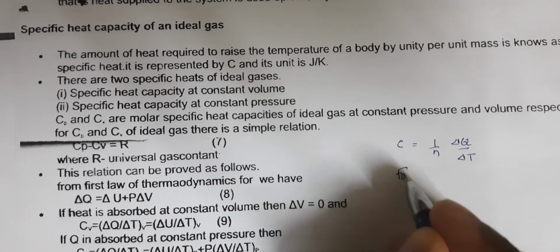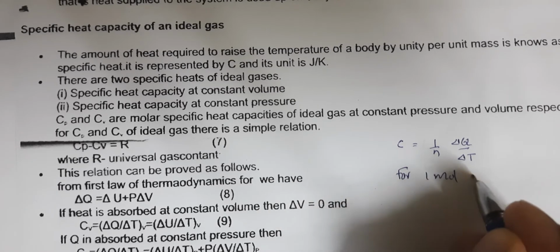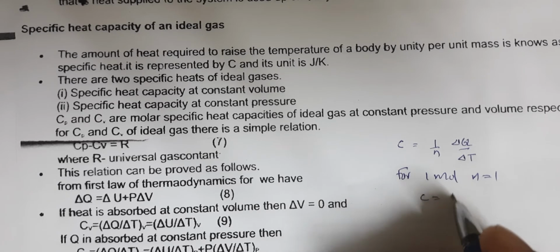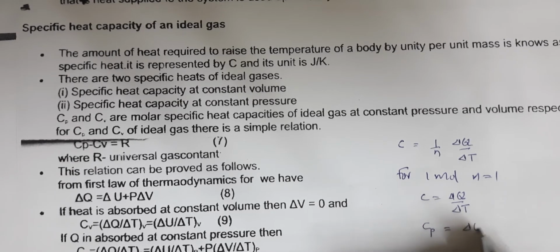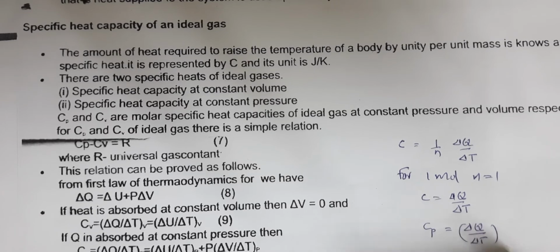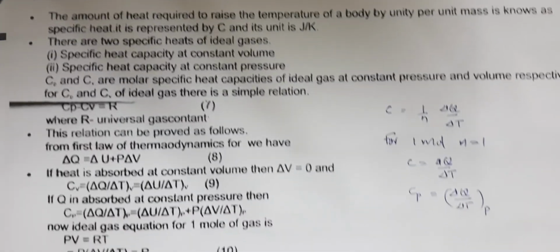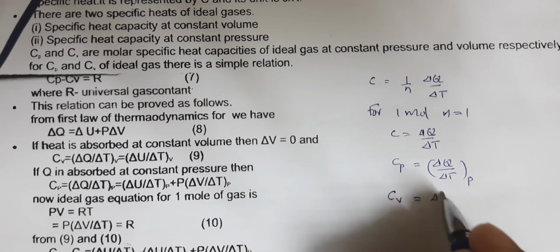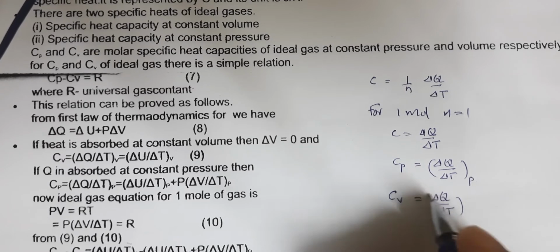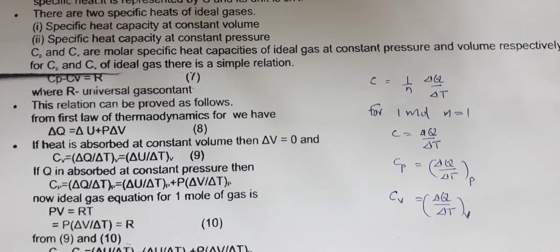Let's take 1 mole, which means n is 1. C is delta Q by delta T. So if it is Cp, what we write is delta Q by delta T at constant pressure. Like this we will express it. We'll put a bracket and we'll write P in that. Similarly, Cv is delta Q by delta T. We'll put a bracket, and below that we write V. That means it's the heat capacity at constant volume. Cp and Cv, two terms.